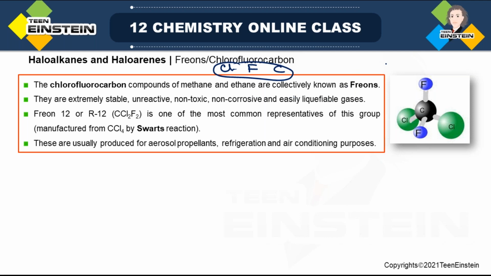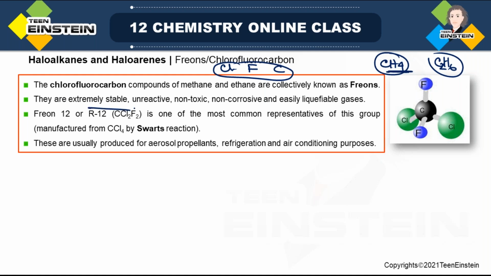That means simply consider the structure of methane, CH4, ethane is C2H6. Now you can replace different C-H bonds with chlorine and fluorine. So different permutation combinations are possible. Keeping these two compounds as the source, as if they are the parent, you can consider different derivatives by replacing hydrogens with chlorine or fluorine. So all these possibilities or varieties that you are getting from CH4 and C2H6, collectively they are called freons.